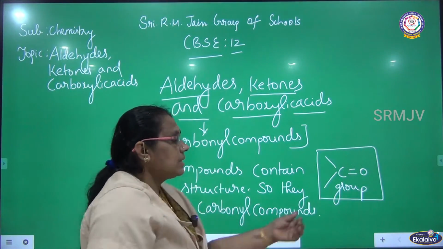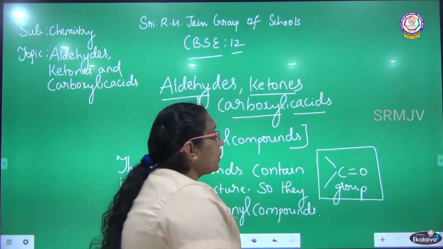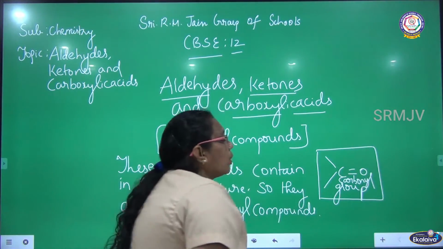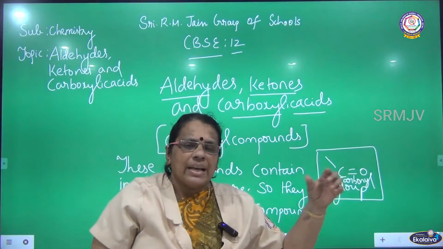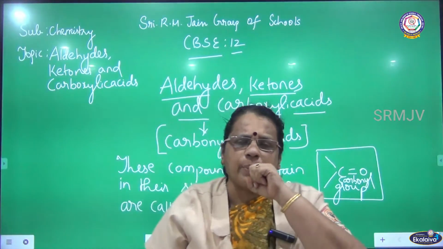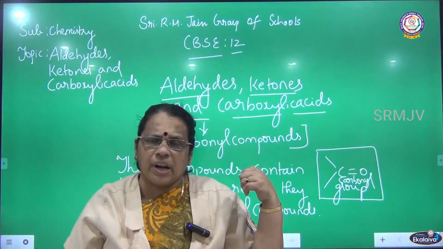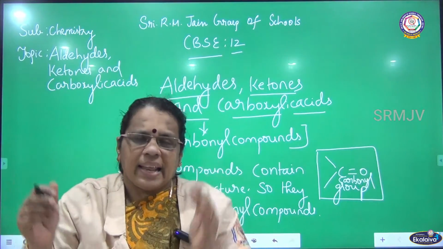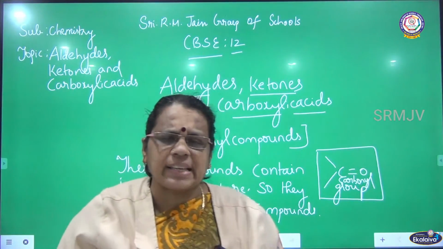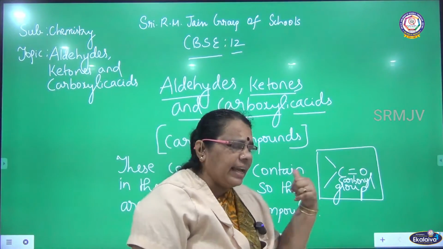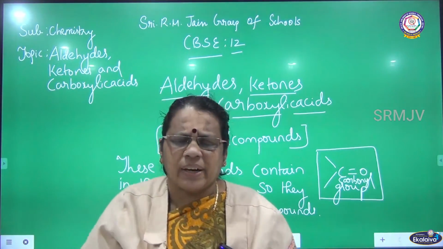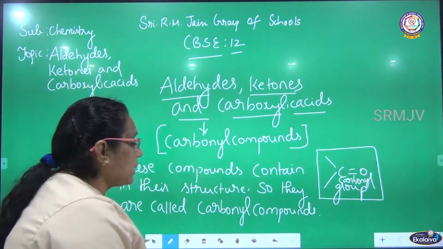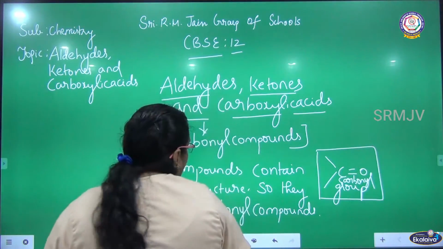For example, C double bond O. This group is called the carbonyl group. So, compounds having C double bond O, that is the carbonyl group, in their structure, we can call carbonyl compounds. So many examples I can give for carbonyl compounds. But in our topic, we are going to discuss 3 different compounds that contain the carbonyl group. Let me see, what are they? They are aldehydes, ketones and carboxylic acids. Okay, let me start with the aldehydes now.